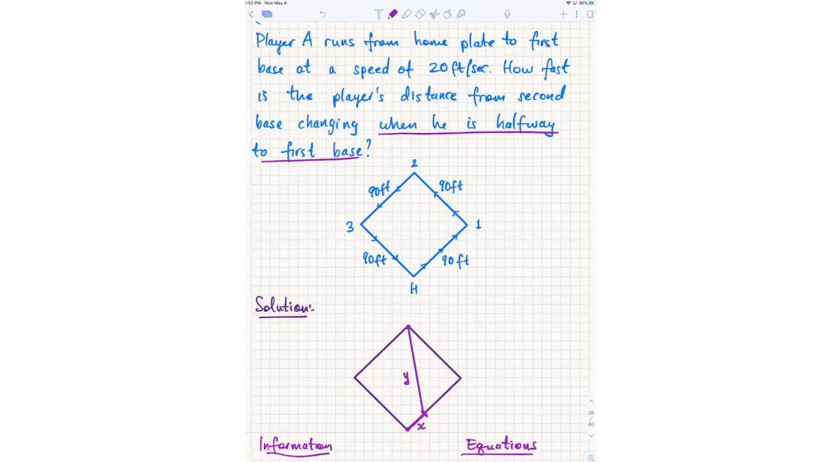Ninety minus x is not an equation. 90 minus x is an expression. The question says when x equals 45. That's correct, right? Halfway to first base is equivalent to saying that x is equal to 45, right?